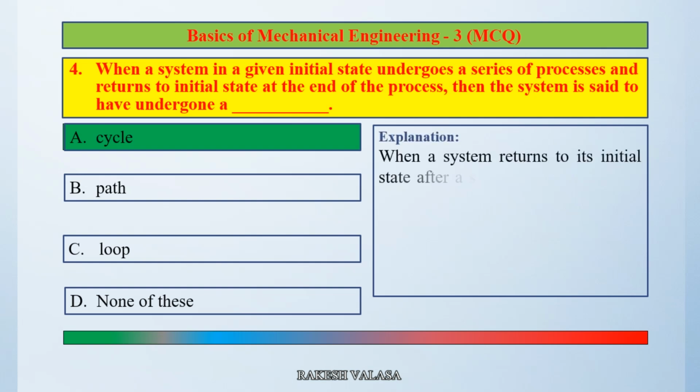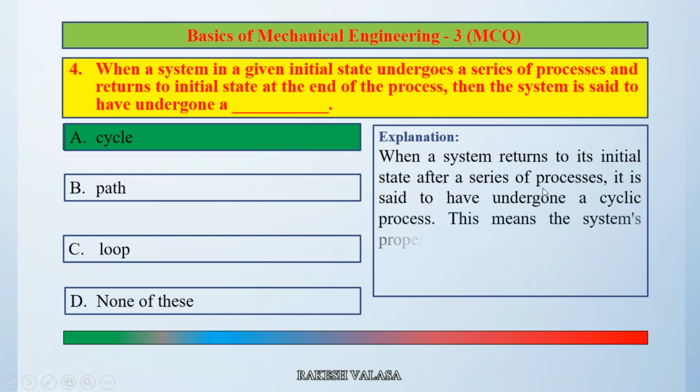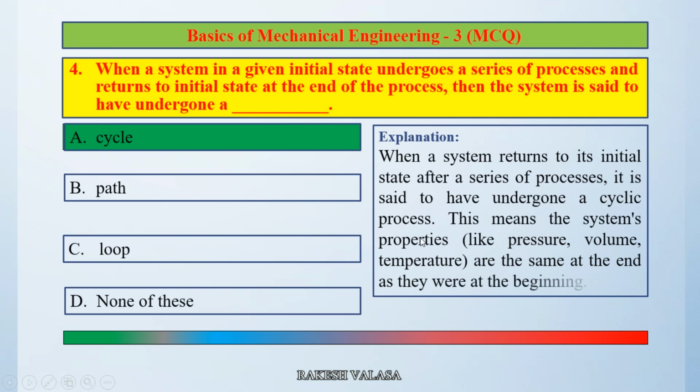When a system returns to its initial state after a series of processes, it is said to have undergone a cyclic process. This means the system's properties like pressure, volume, temperature are the same at the end as they were at the beginning. So the correct answer is option A, cycle.